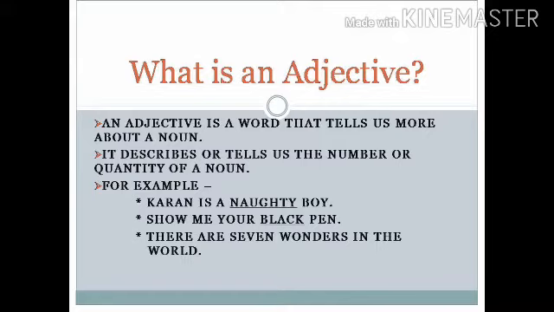What is an adjective? An adjective is a word that tells us more about a noun. It describes or tells us the number or the quantity of a noun. For example, Karan is a naughty boy. Show me your black pen. There are 7 wonders in the world.